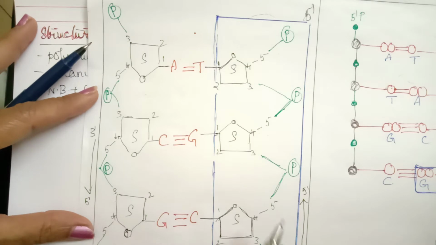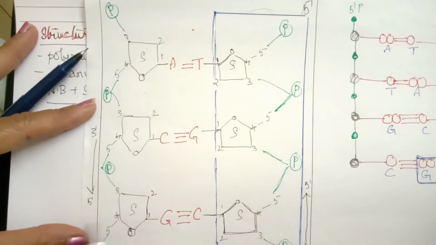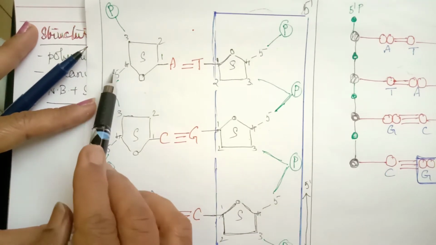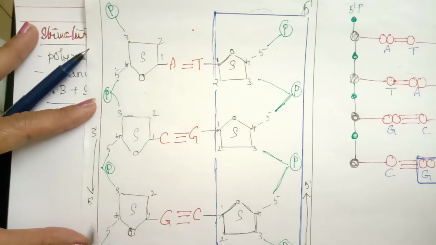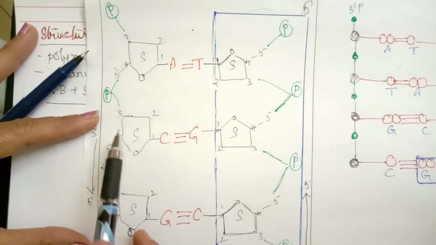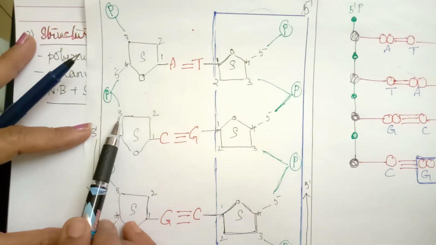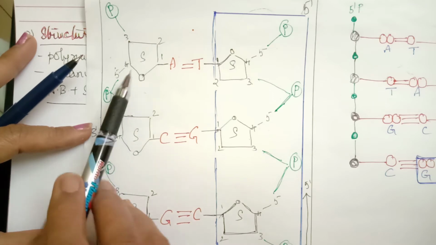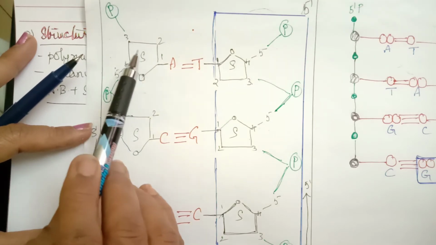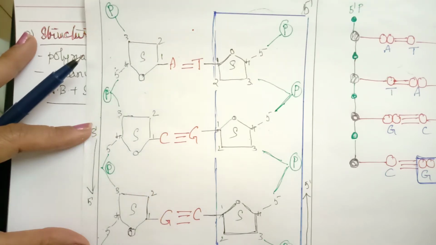The same thing we observe in the other strand also, from 5' to 3'. The third carbon atom of one sugar, of one nucleotide, is connected to the fifth carbon atom of the next sugar of another nucleotide.